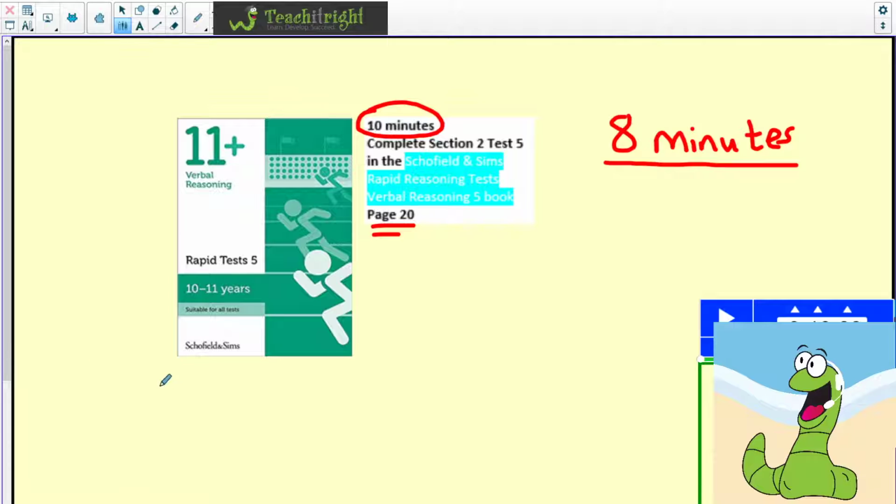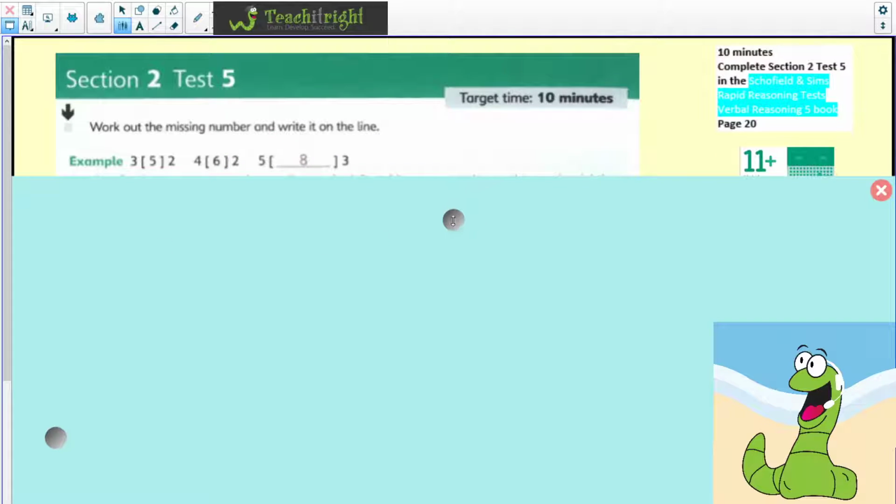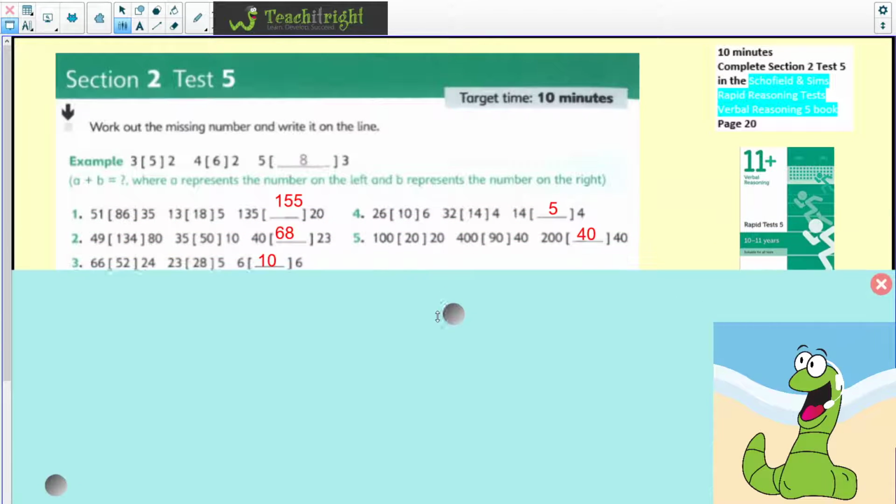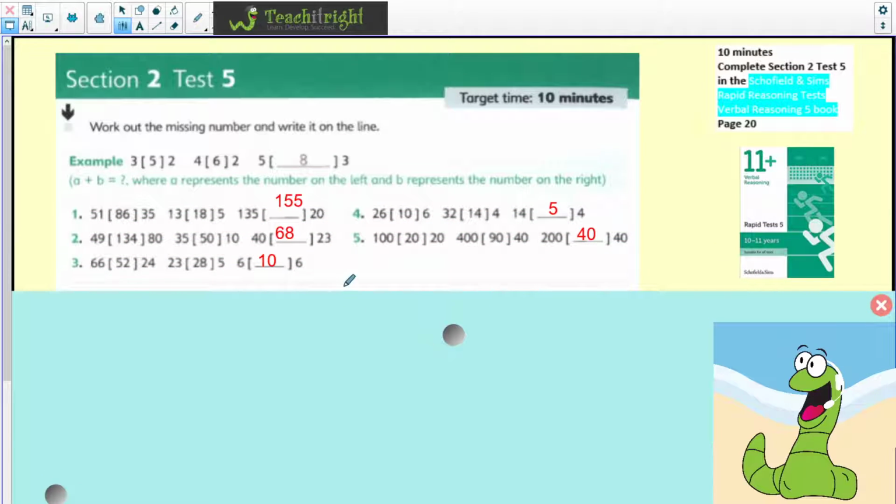Okay, let's see how you fared with this particular test. So, first ones, and we've just obviously been discussing them, are the middle number questions. Now, I'm just going to talk to you about how we arrive at the answer. So, what we've got on number 1, fairly straightforward. If we've got A and we've got B, we're just going to add those together to make C. So, we're just going to add A and B, and we're going to get the number in the middle. So, 135 plus 20 gives me 155.